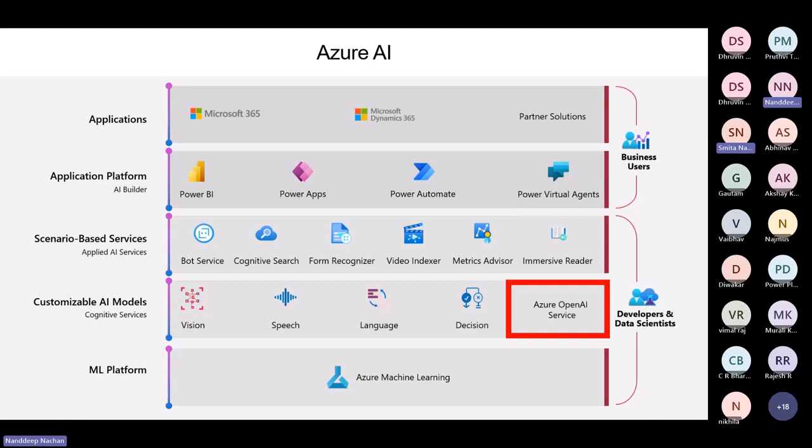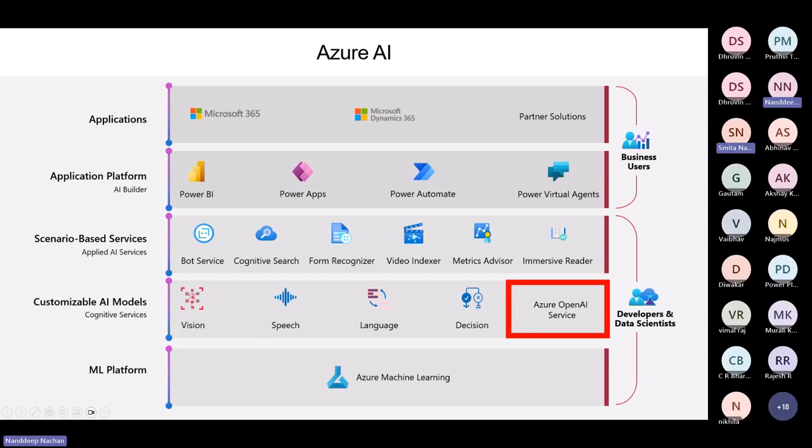So the Azure AI integration in AI Builder within the Microsoft Power Platform allows businesses and developers to quickly and easily build and deploy custom AI models and to integrate them with Power Apps, Power Automate, and Power Virtual Agents in order to add advanced capabilities and improve data management and security as well.